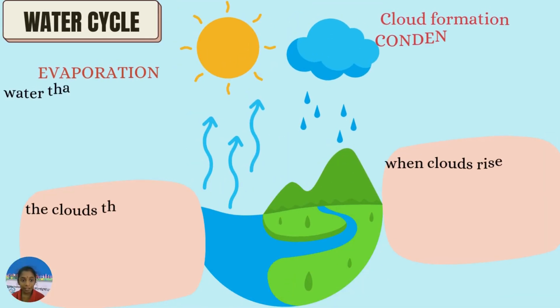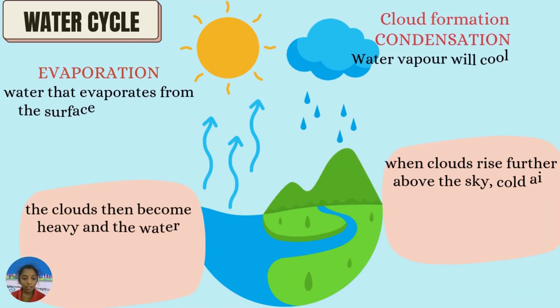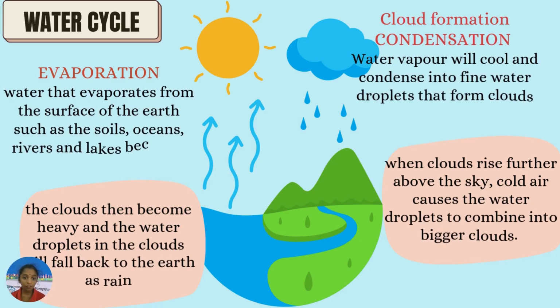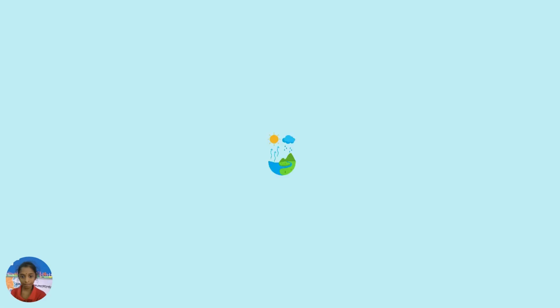Water cycle. Evaporation: water that evaporates from the surface of the earth, such as the soils, oceans, rivers, and lakes, becomes water vapor. Cloud formation, condensation: water vapor will cool and condense into fine water droplets that form clouds.